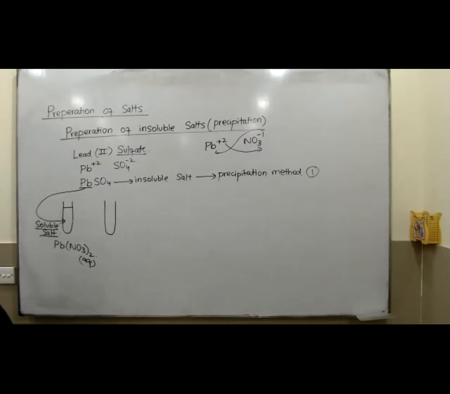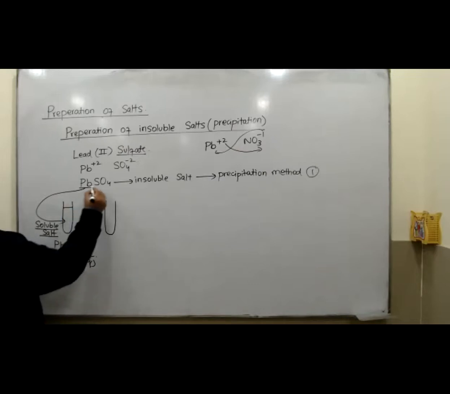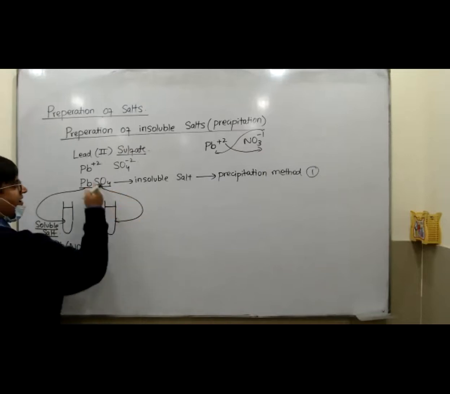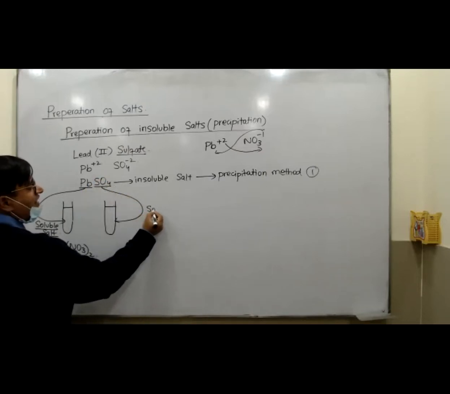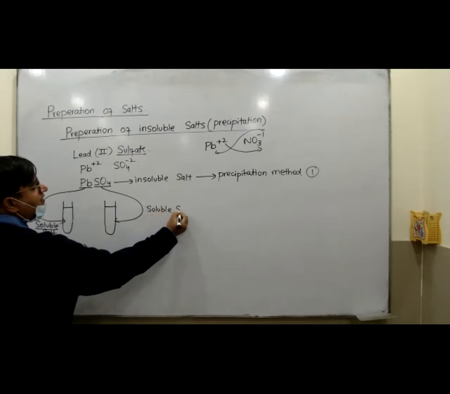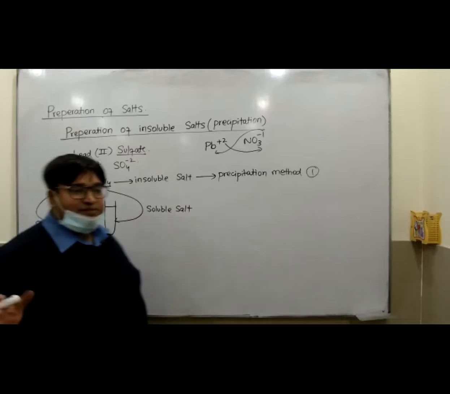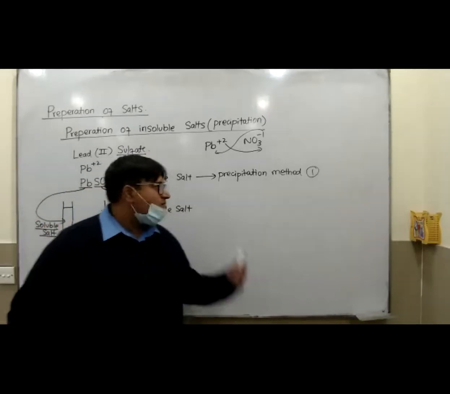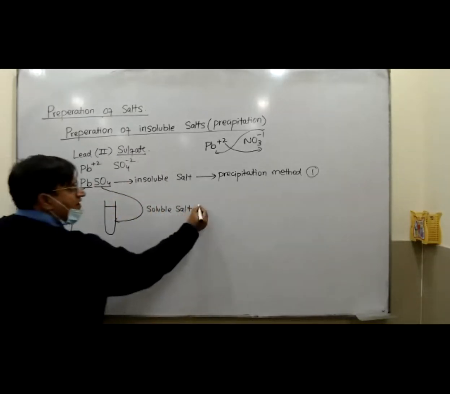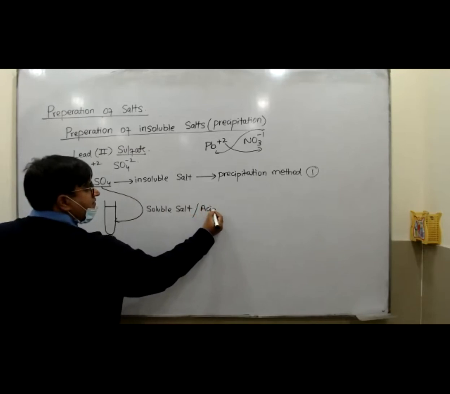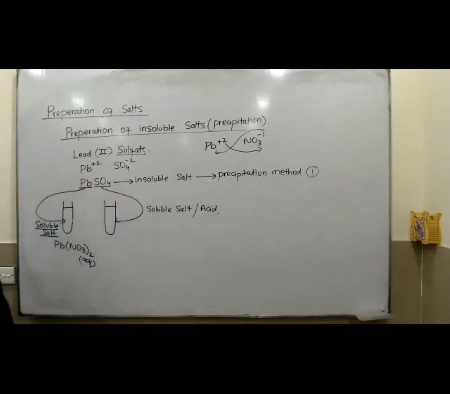Okay. The next thing, in the second test tube, you have to take a salt which is soluble and contains SO4 inside it. Soluble salt. And if you are unable to get a soluble salt having sulfate, you can take an acid which contains SO4. Okay.